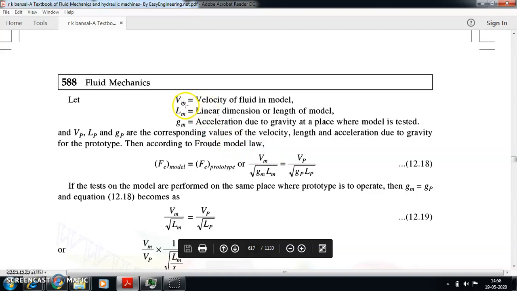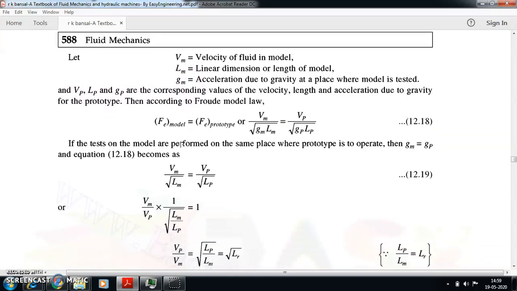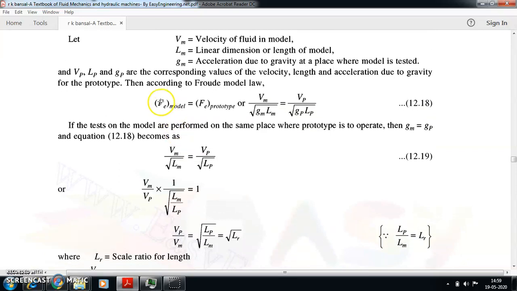If we name some of the terminologies used here, like V, L and G, where V is the velocity of the fluid, L is the linear dimension, and G is the acceleration due to gravity. And the subscript M stands for the model, and the subscript P stands for the prototype. You just see, according to the Froude model law, the Froude number of the model should be equivalent to the Froude number of the prototype.